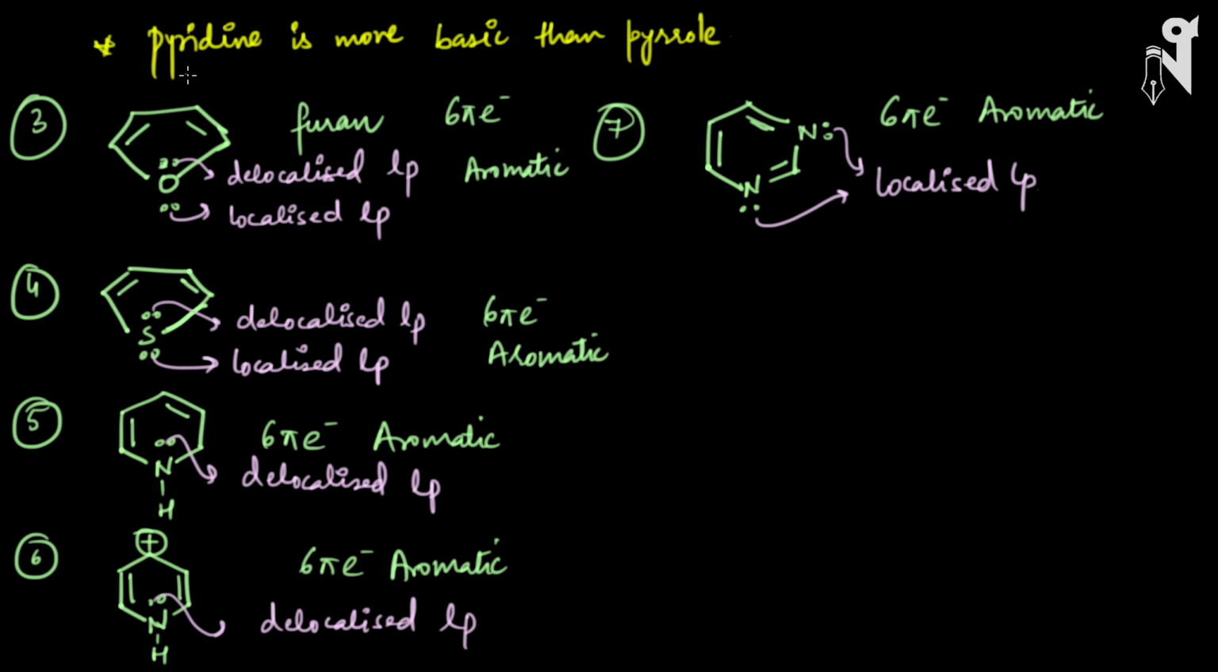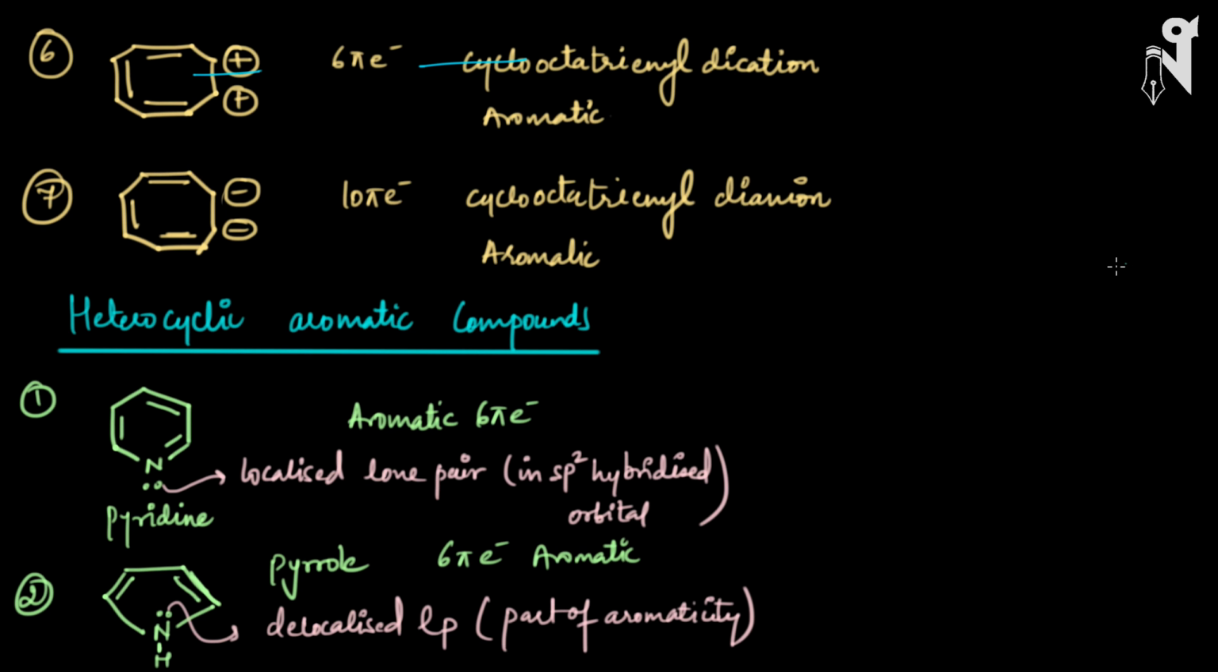Now here there is an important thing. Pyridine is more basic than pyrrole. So what exactly is pyridine? Let's go back to the old slide and see. The first compound which we had spoken about, where it was a benzene kind of structure where one carbon was replaced by nitrogen, this molecule is called as pyridine.